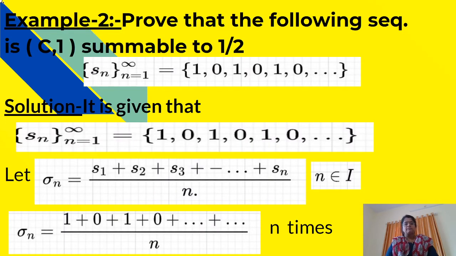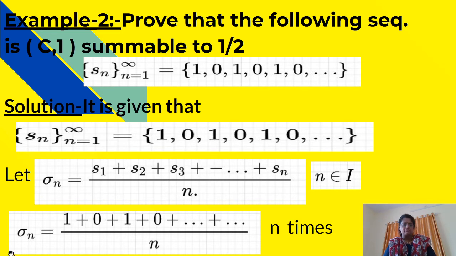Now see the second example. Prove that the following sequence is C1 summable to 1/2, where S_n, n from 1 to infinity, is equal to 1, 0, 1, 0, 1, 0 and so on. See the solution of example 2. It is given that the sequence S_n is equal to 1, 0, 1, 0, 1, 0 and so on. Consider sigma_n, S1 plus S2 plus S3 plus dot dot plus Sn upon n.